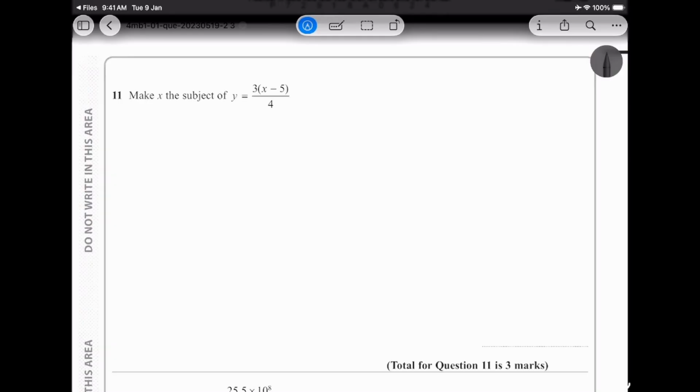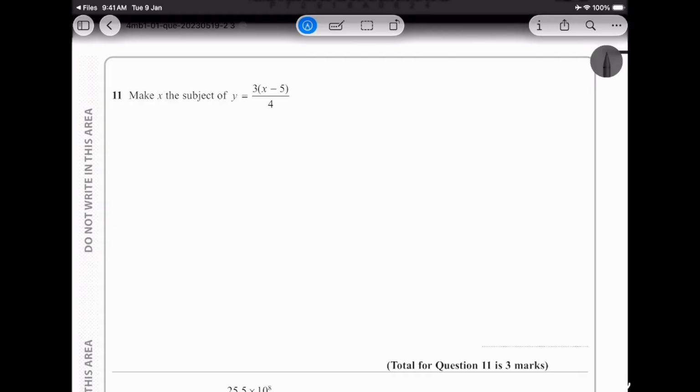And what else? Make x the subject. Very simple. Again, these are very simple questions. These are questions that can potentially be scored full marks. Till now I have not seen a question that would make you lose marks where it is a little bit tricky. These are all very simple questions that I have very high confidence that all of you will be able to perform very well.